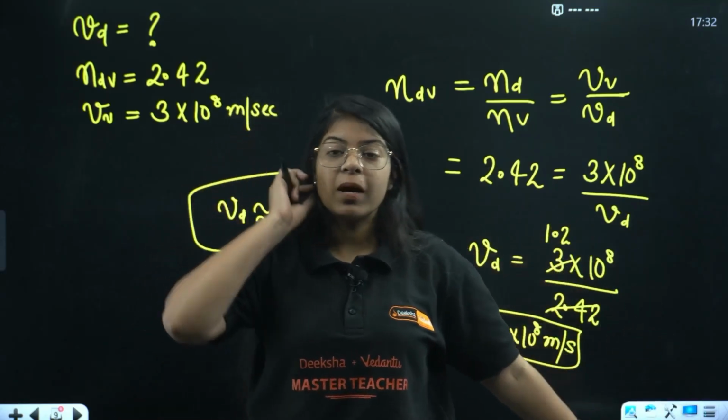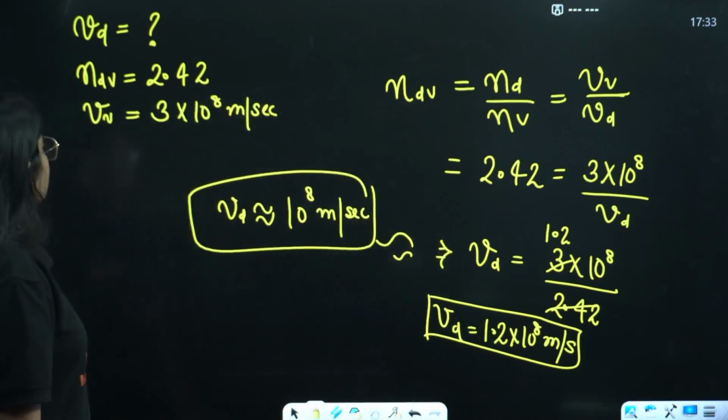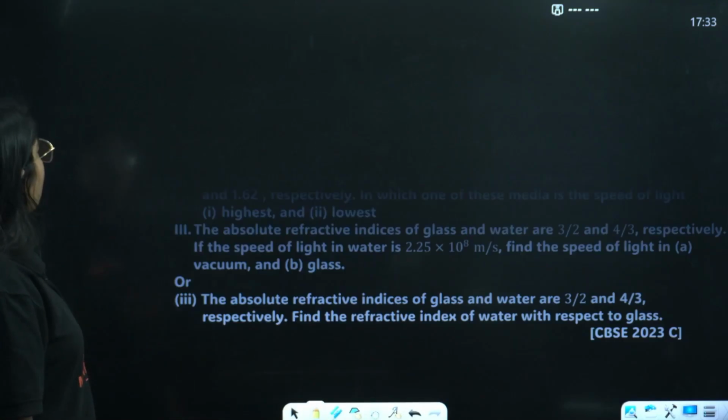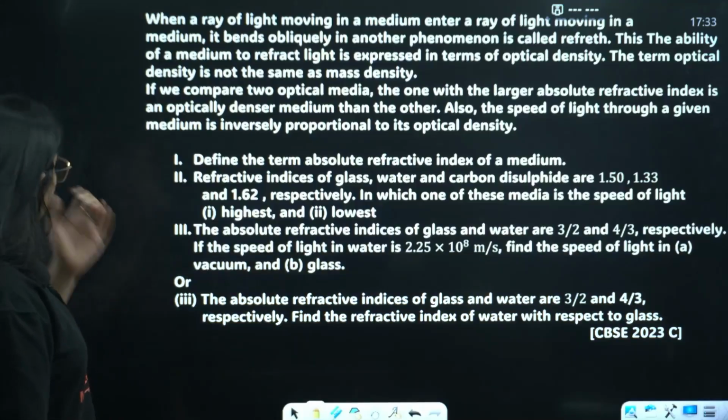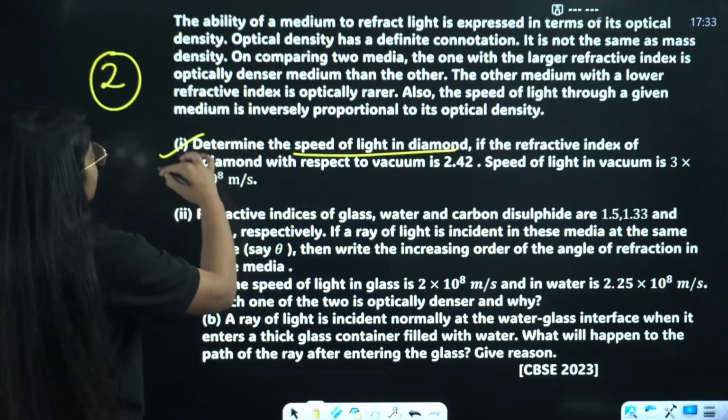Not much, but you have to do the calculation properly. Done? Okay, let's move on. Next we have a question, oh, we had lots of questions. Sorry, my mistake. Okay, first part is done.